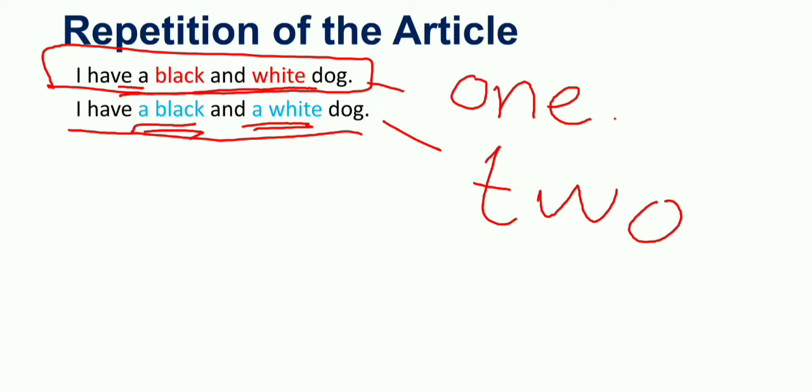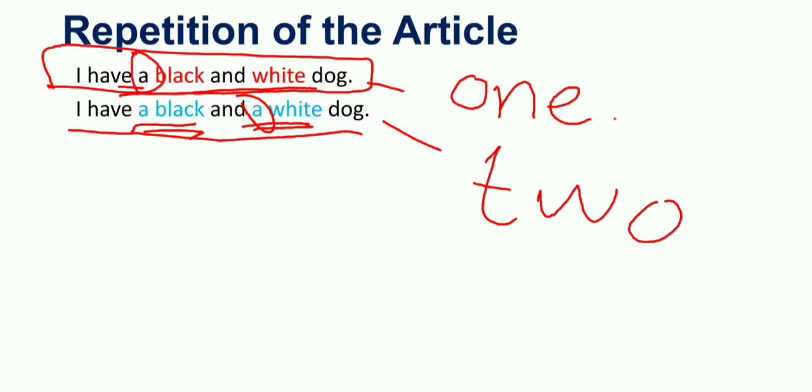So keep in mind, the only difference is the use, or the repetition, of the article. In the first sentence we have used only one article: a black and white.